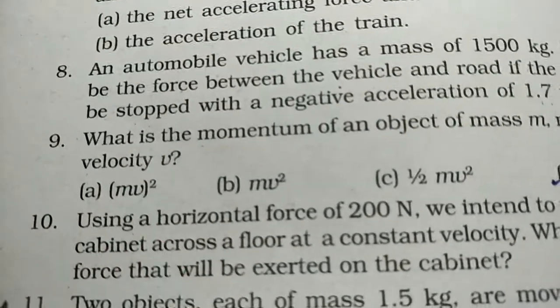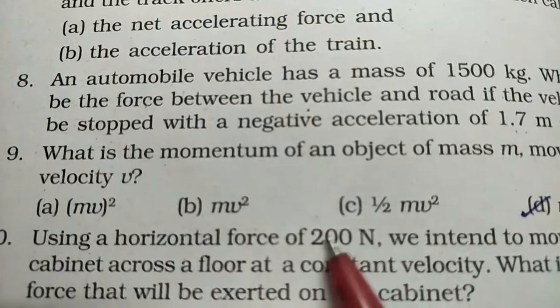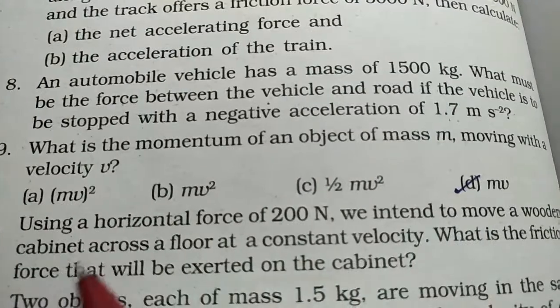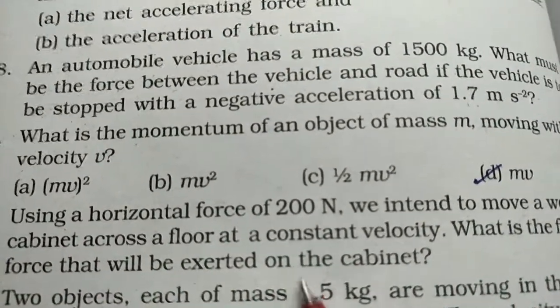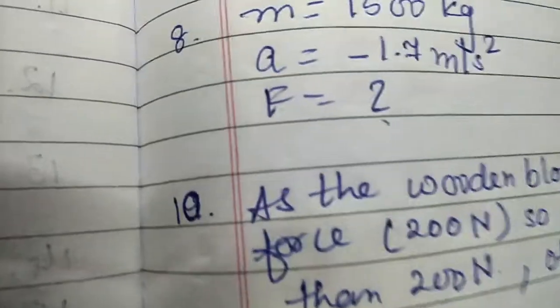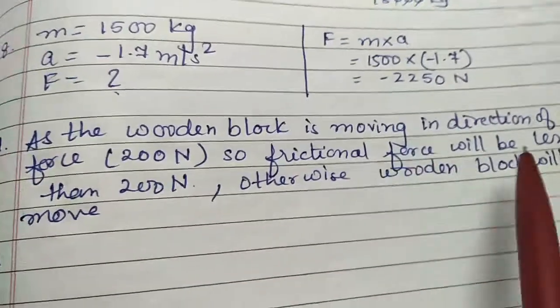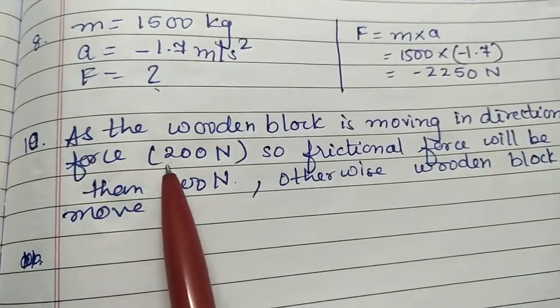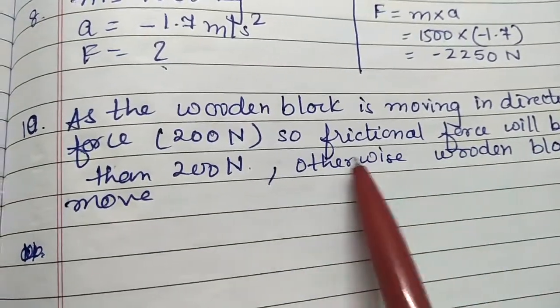Now the 10th question is using a horizontal force of 200 newtons, we have to move a wooden cabinet. So what is the frictional force exerted by the cabinet? Now if you understand the question, whenever we are moving a wooden block, it will be in the direction of the force, that is 200 newtons, but the frictional force will be in the opposite direction.